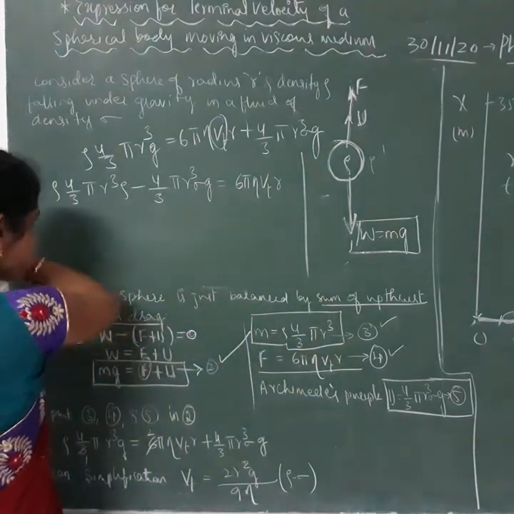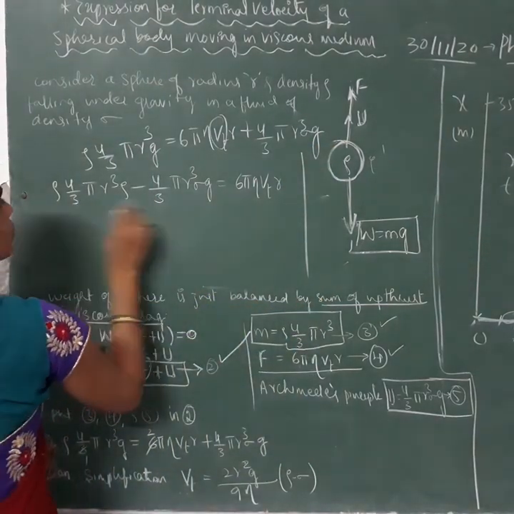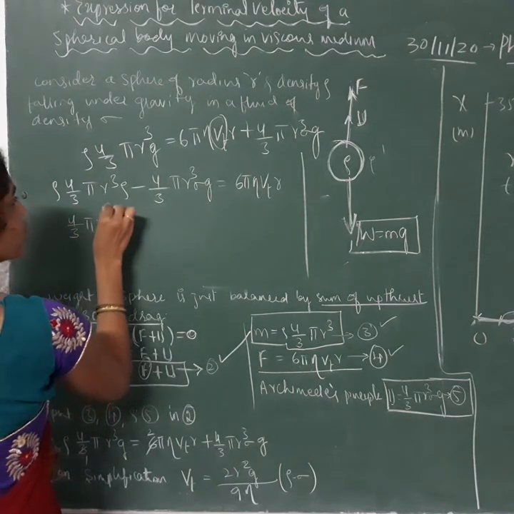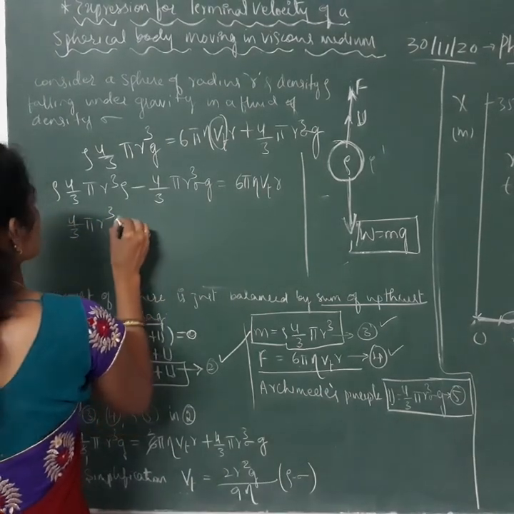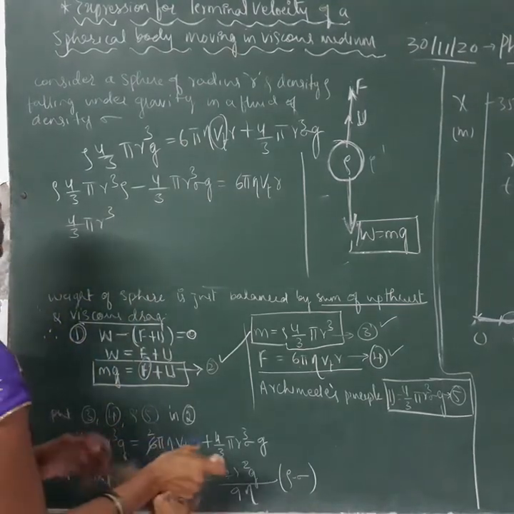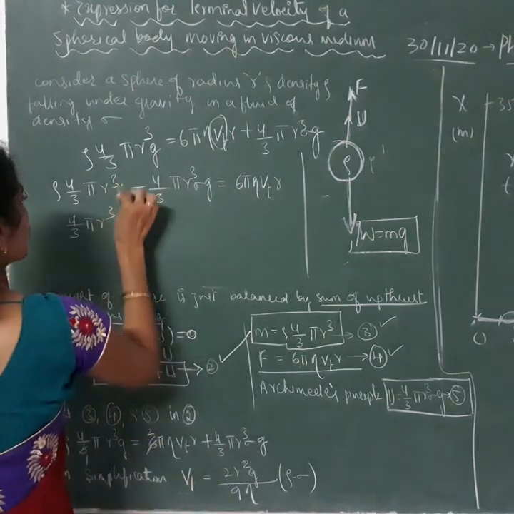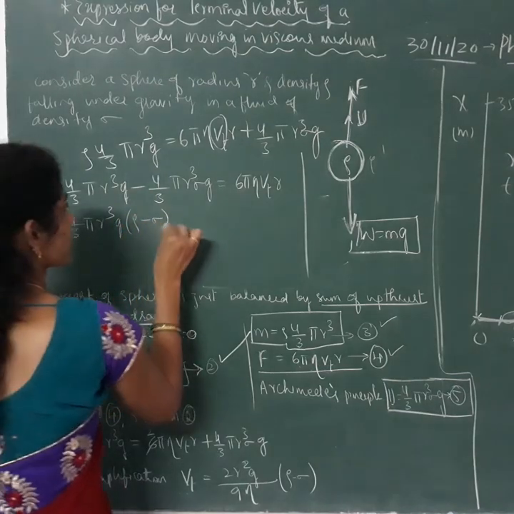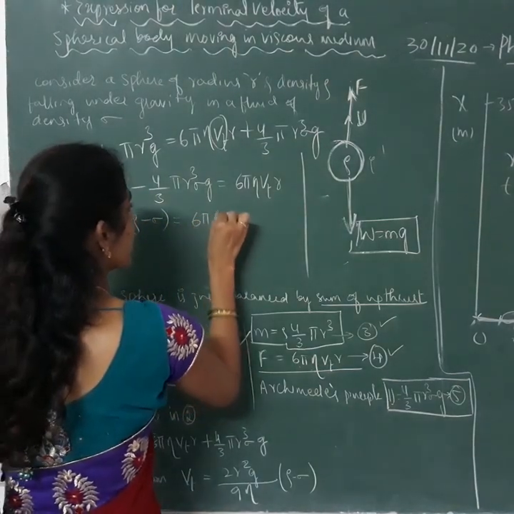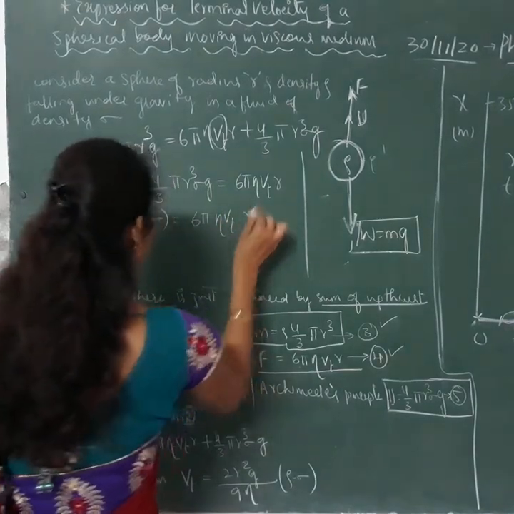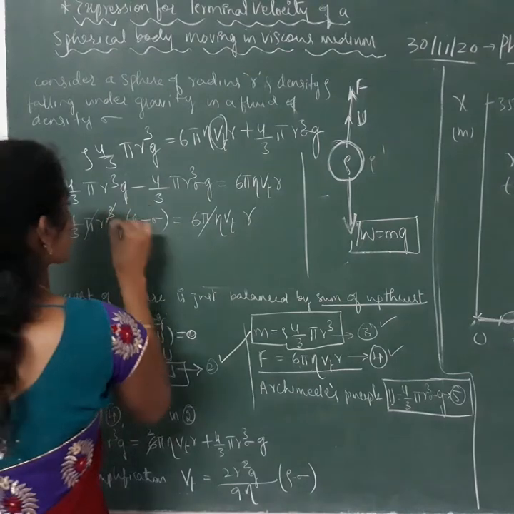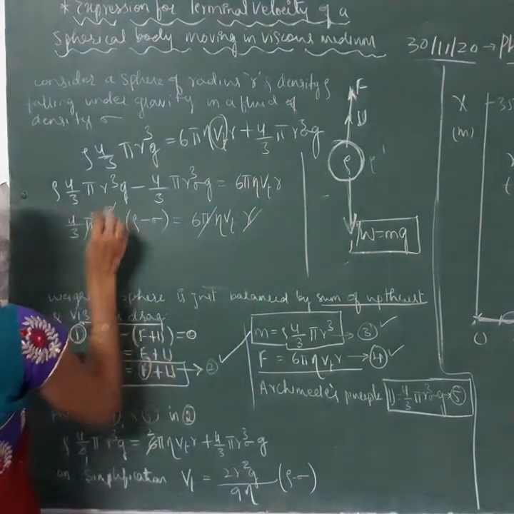And here, in both terms, 4 by 3 pi r cube is common. So what remains? g is also common, and rho minus sigma remains. On the other side we have 6 pi eta Vt into r. Here pi gets cancelled, and r cube with r, one r gets cancelled, so r square is there.